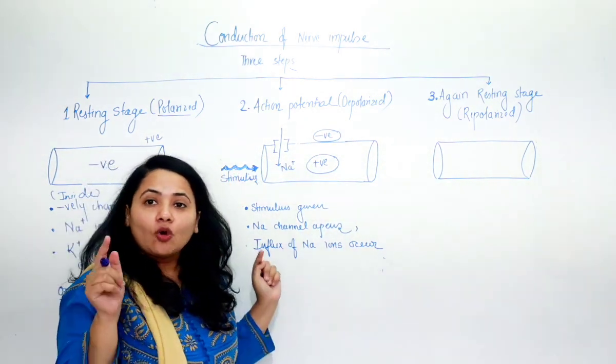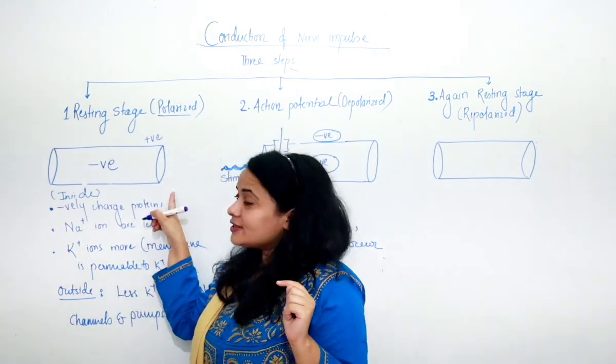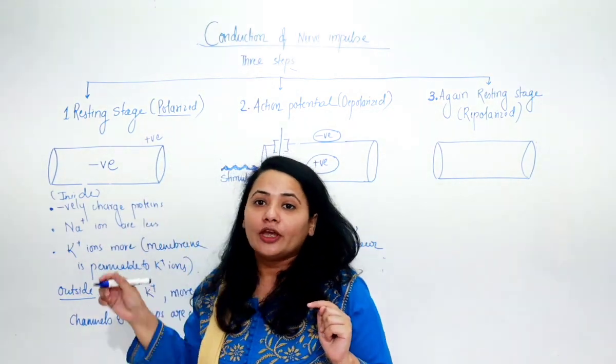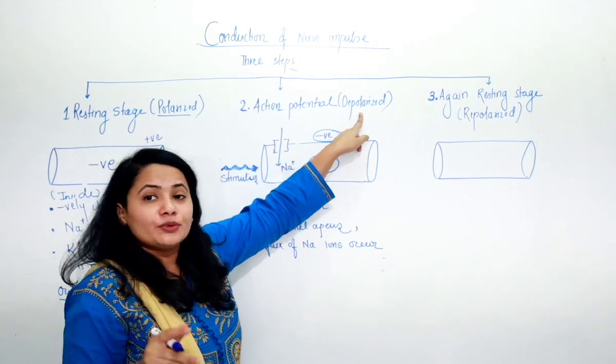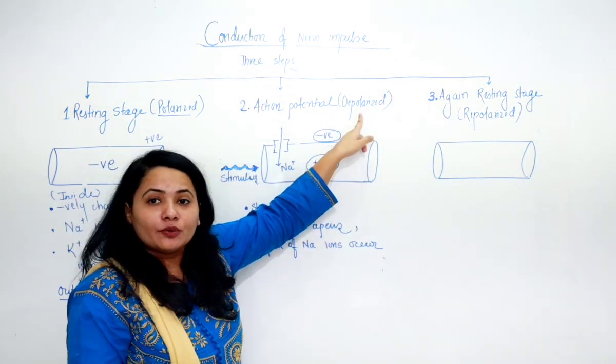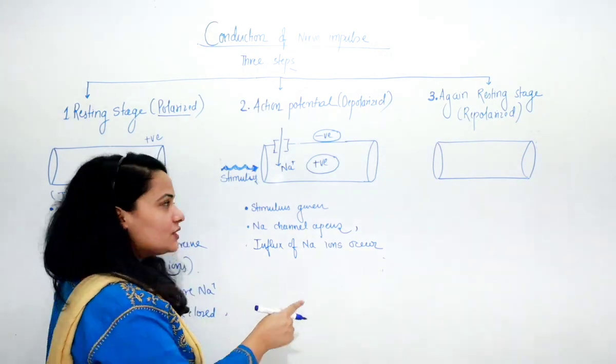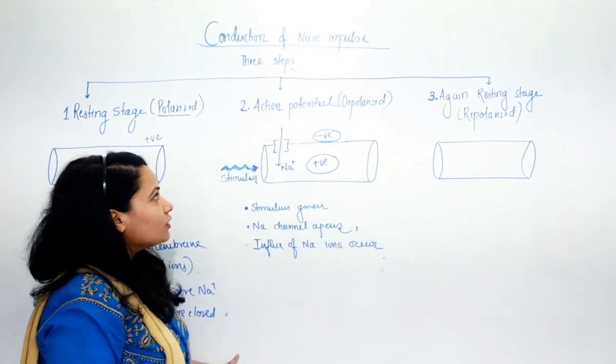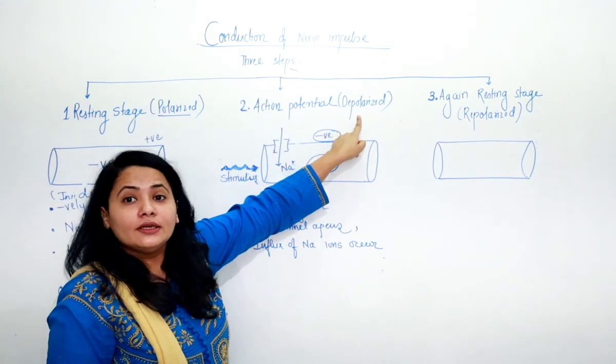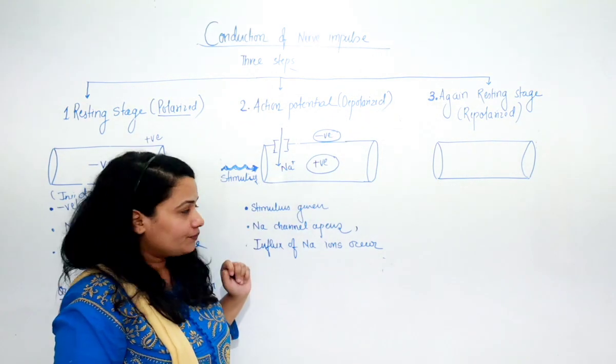So exactly the opposite condition prevails as that of the polarized condition, and this condition is said to be depolarized. Initially it was negative inside, now it has become positive. So this condition is called the depolarized condition.